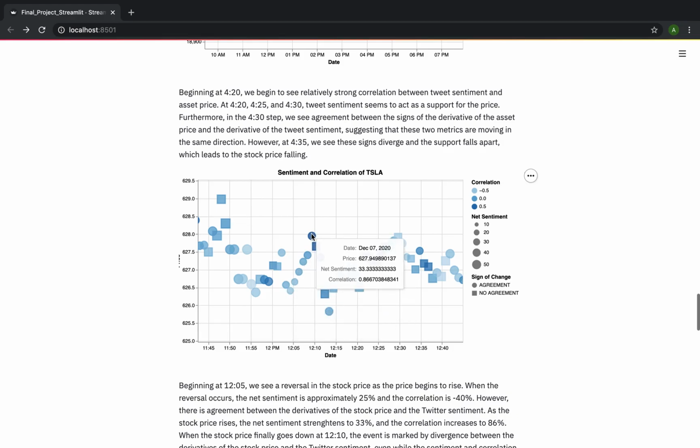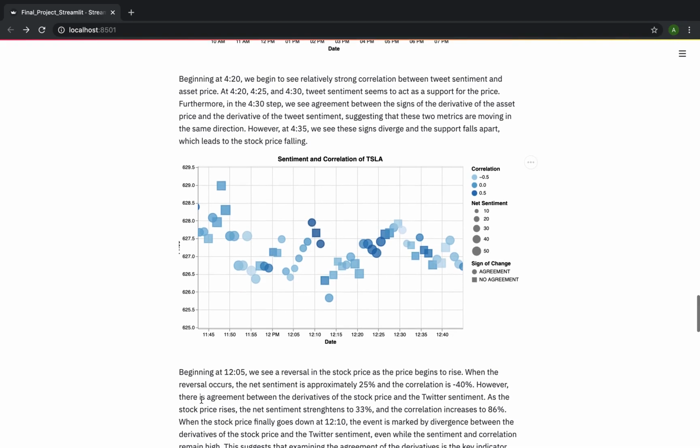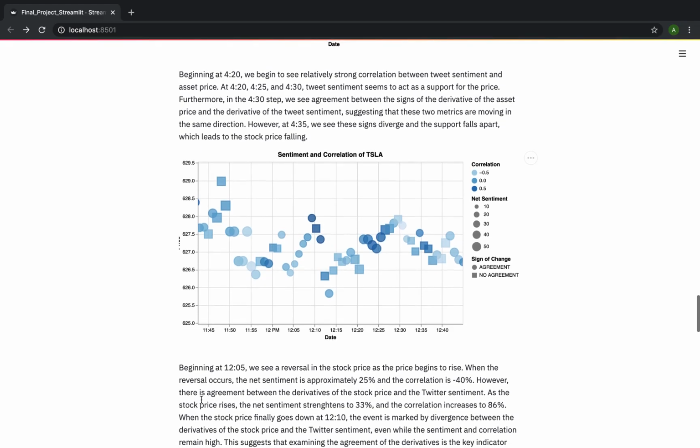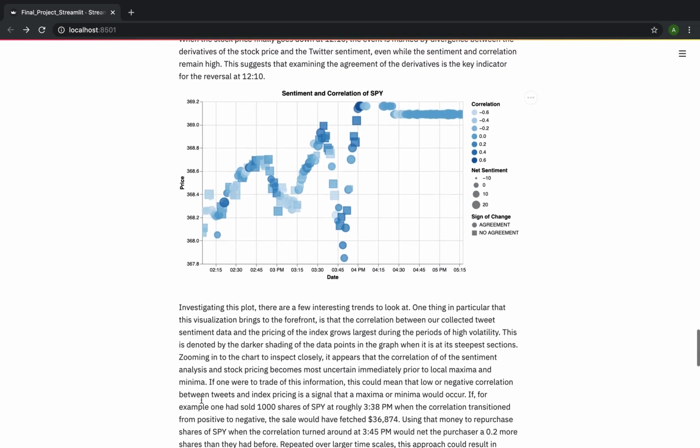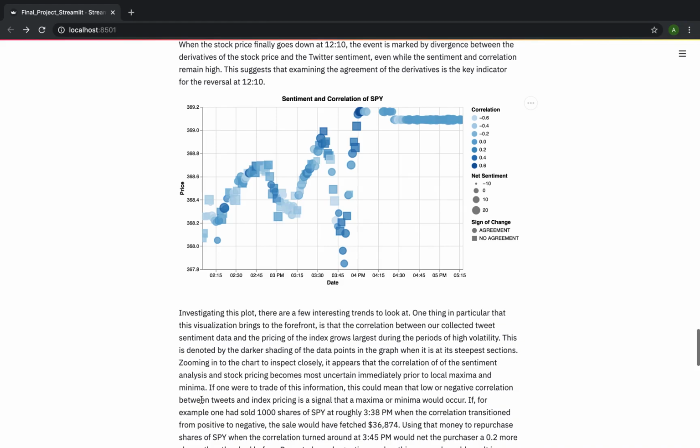The key is that when it begins to go down, the indicator isn't either the correlation or the sentiment, because it stays roughly within 1 point in both correlation and sentiment. But the key is that the derivatives diverge, and that's what you see right here at this square. And that's just one example of how you can use the minute-by-minute tweet data to look at and analyze the change of stock prices. One of the things that we're most proud of from our website is the fact that it allows the user to investigate these visualizations and draw their own conclusions about how they would approach the problem of incorporating this information on the quick time scale.